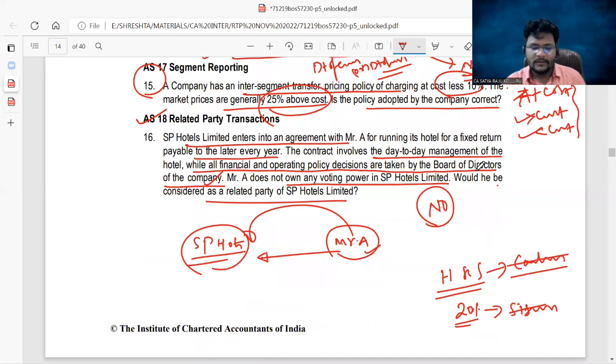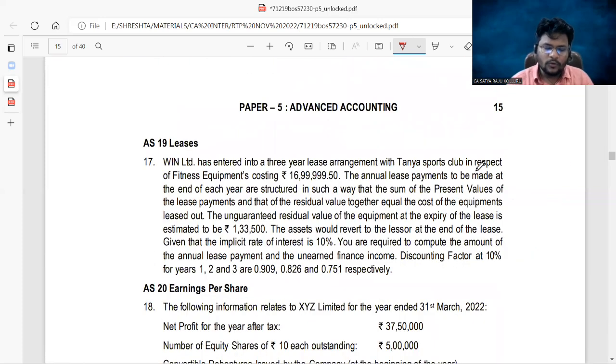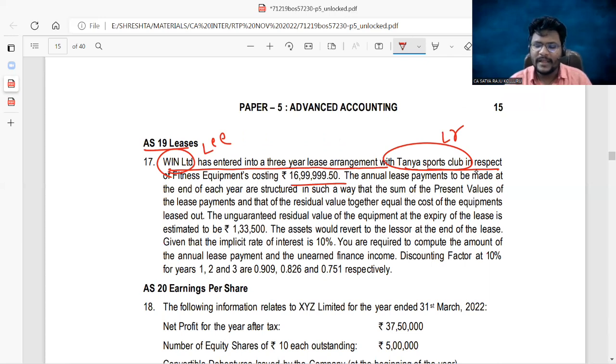Is it okay, guys? Come down, come to problem number 17, AS19 leases. So what this problem is all about? Win Limited has entered into a 3-year lease agreement with Tanya Sports Club. So Win Limited is lessee, Tanya Sports Club is lessor, in respect of fitness equipments costing 16,99,999. Simply you can call it as 17 lakhs.